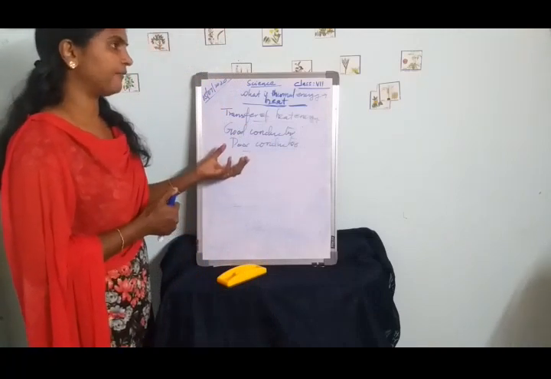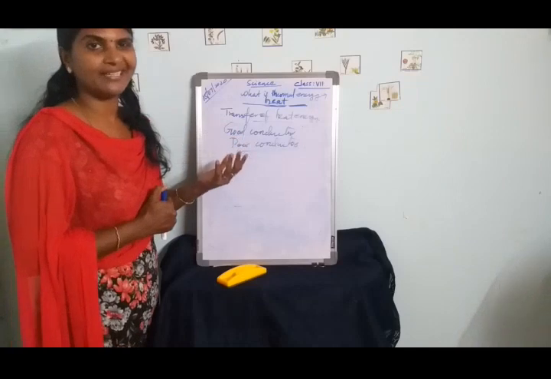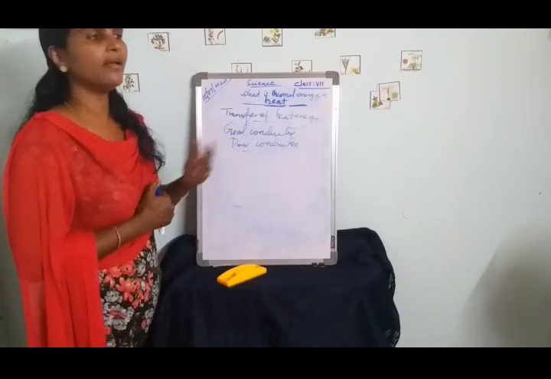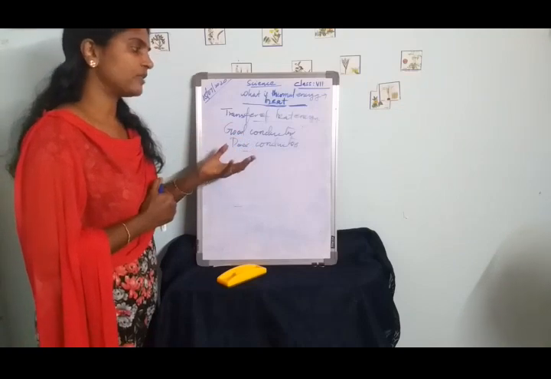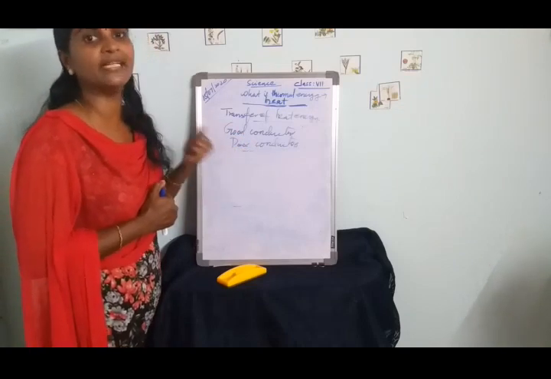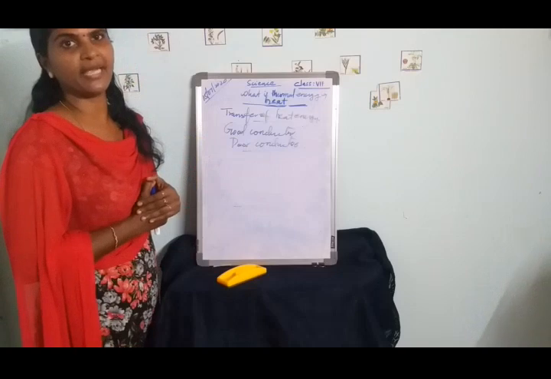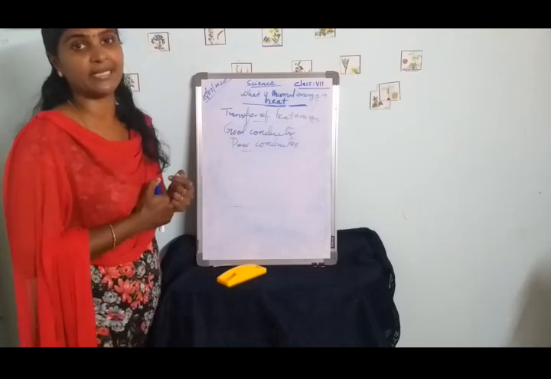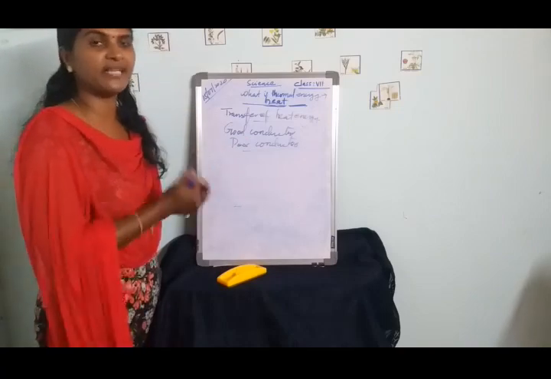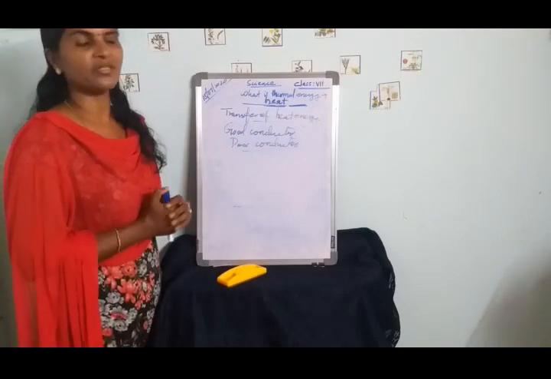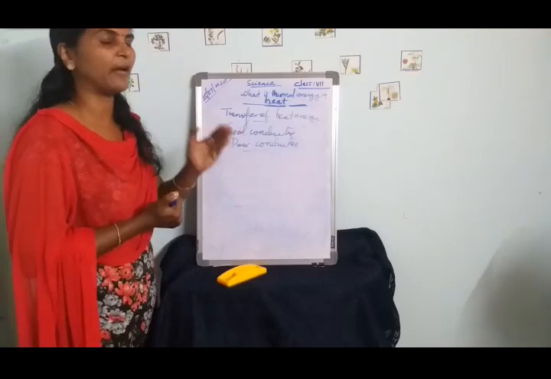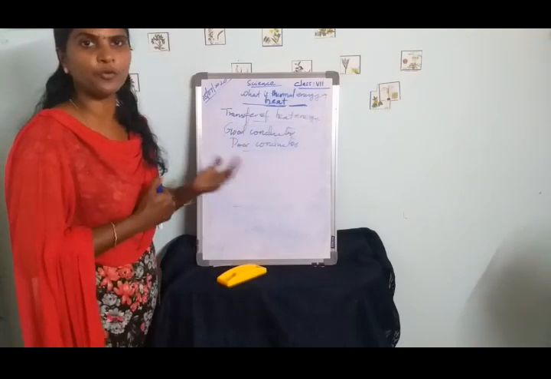Suppose on a winter morning you touch a wooden object and a metal object. The metal feels colder than wood. During winter, the wood and the metal are at a lower temperature than our body, so when we touch them, heat is transferred from our body to the metal or wood.